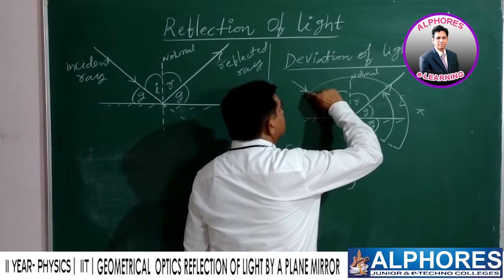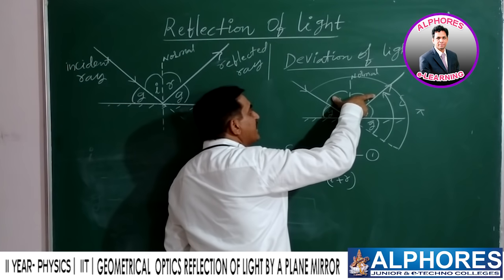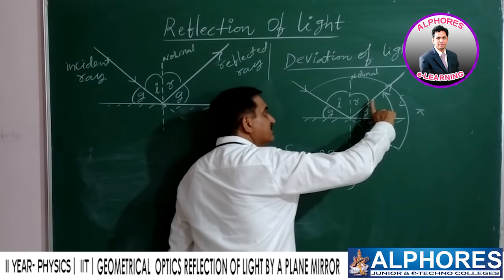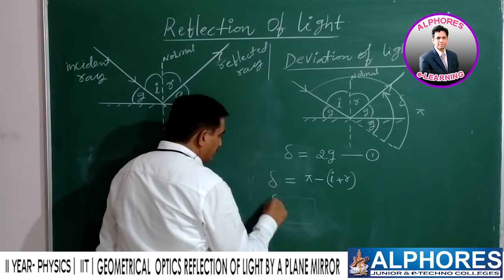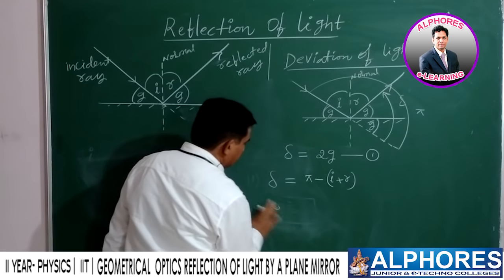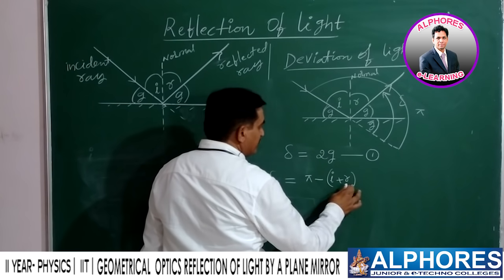See here, this is total pi from which i plus r is subtracted. The remainder will be the deviation suffered by the light. Therefore, delta is equal to pi minus (i plus r).